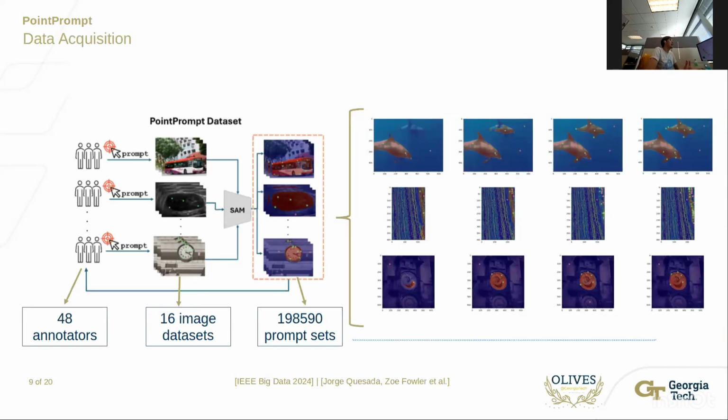The very high-level overview of our dataset is that we provide our reprompting tool to a given user, and we allow them to prompt with SAM in an iterative fashion until they achieve a result they are satisfied with. Overall, we have 48 annotators and our 16 image datasets, leading to almost 200,000 prompt sets. On the right of this slide, you can see sequential examples of our prompting data.